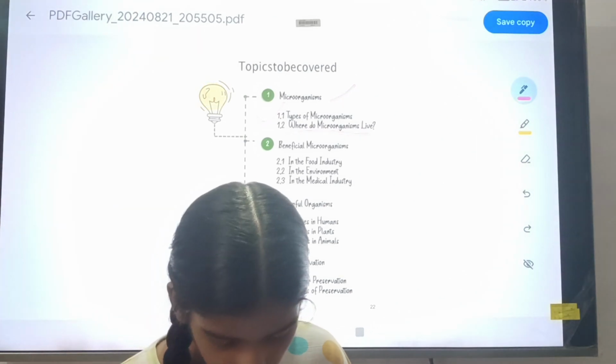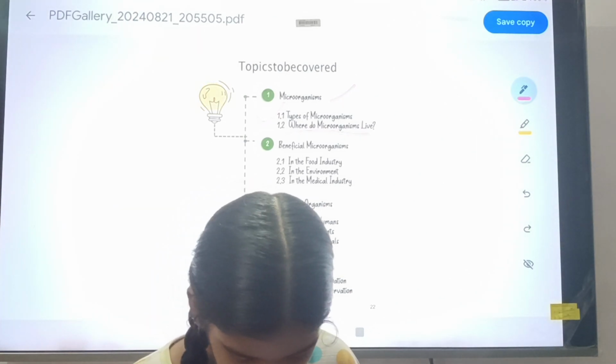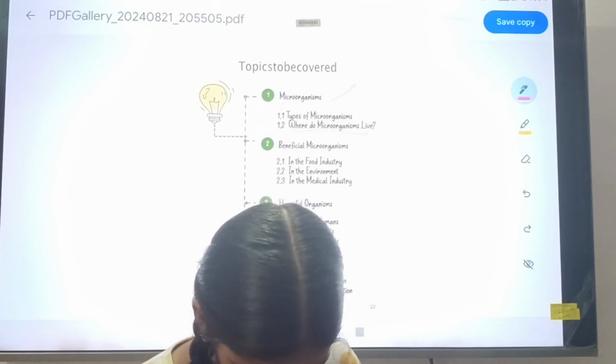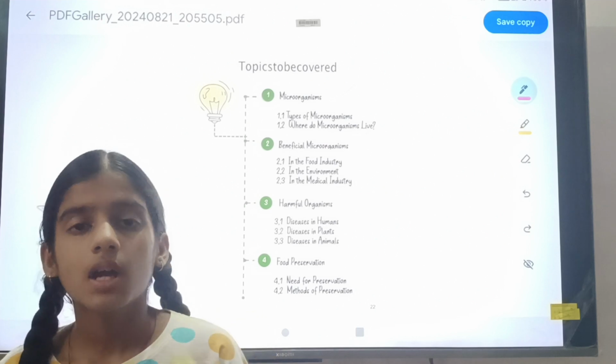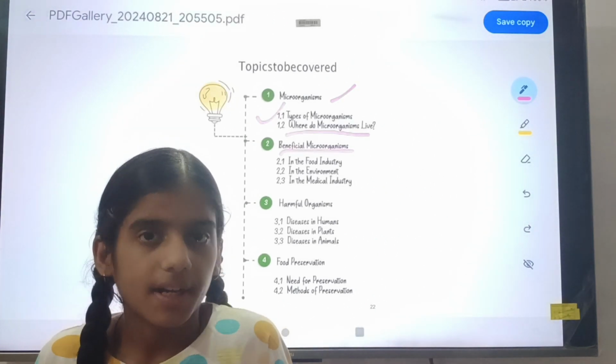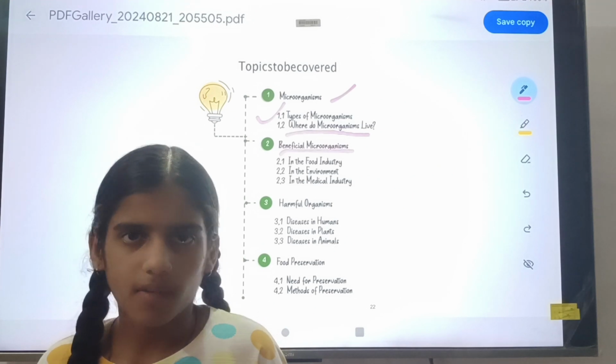And beneficial microorganism. The beneficial microorganism gives us benefit, and that microorganism is our friend.